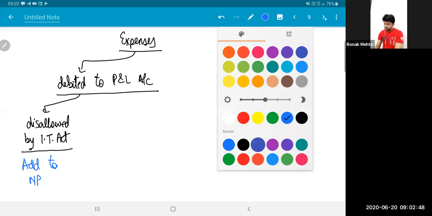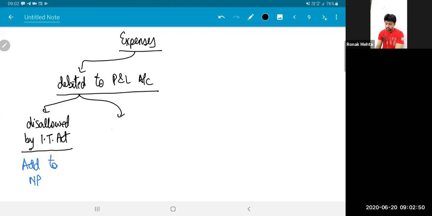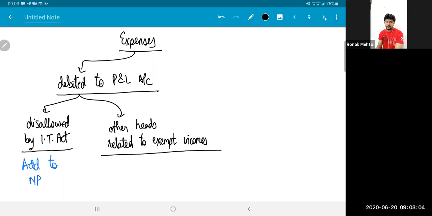There could be expenses debited to the P&L account, but they belong to other heads of income, or they are related to exempt incomes. Incomes which are exempt are not taxed under PGBP or under any head, so the related expense also should not be considered for deduction. So even this will have to be added to the net profit.